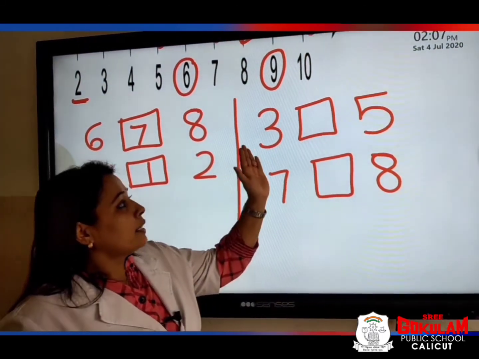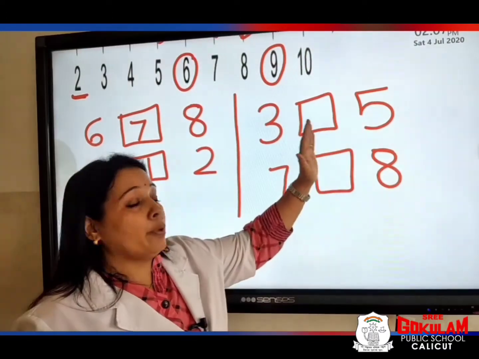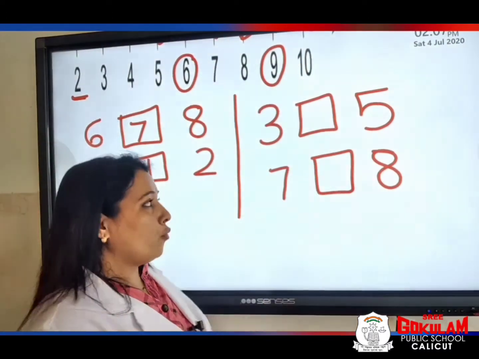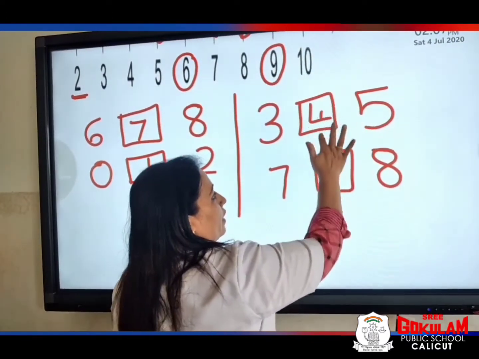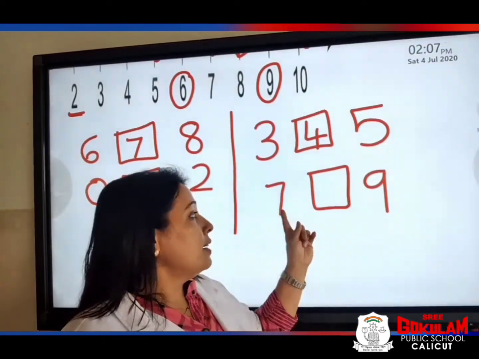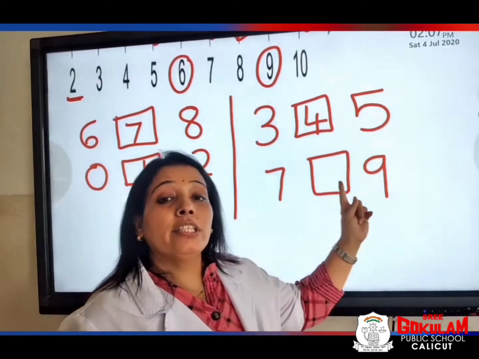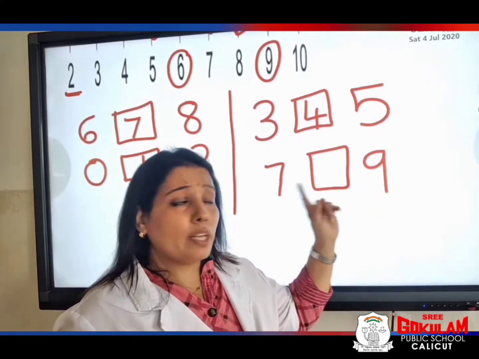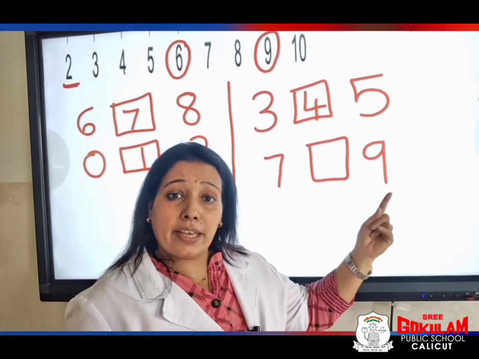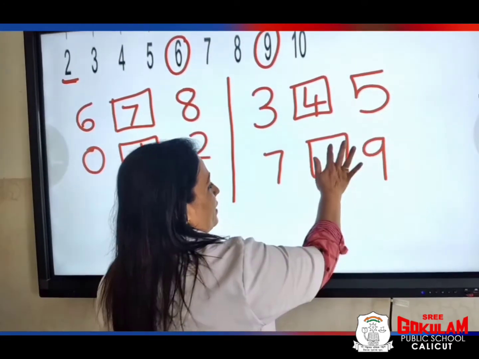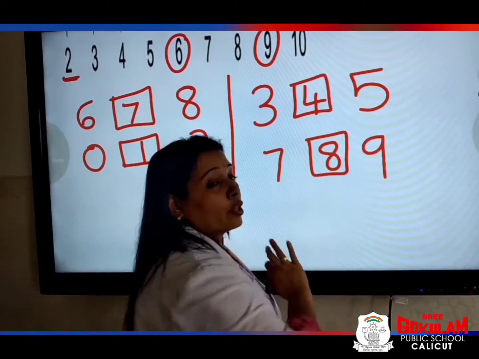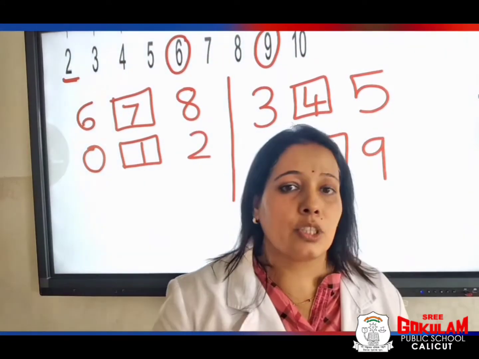Next, 3 and 5. Between number? 4. Good. Here, the next one, 7 and 9. Which is the between number of 7 and 9? Yes, it is 8. Okay, children, I hope you are clear on this topic.